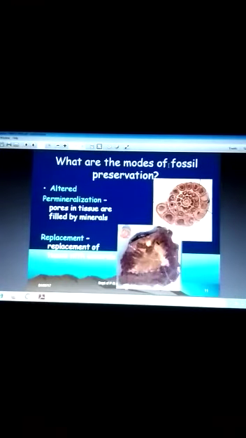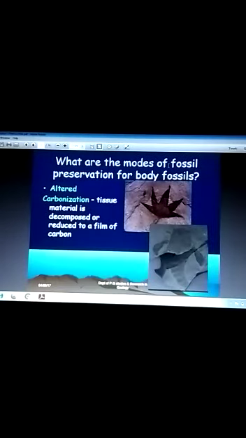What are the modes of fossil preservation? Another is altered. Permineralization: the pores in the tissue are filled by minerals, that is called permineralization. Replacement, that is replacement of tissue with minerals. Carbonization, where tissue material is decomposed or reduced to a film of carbon.